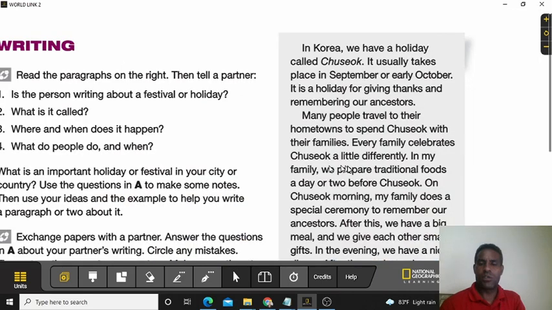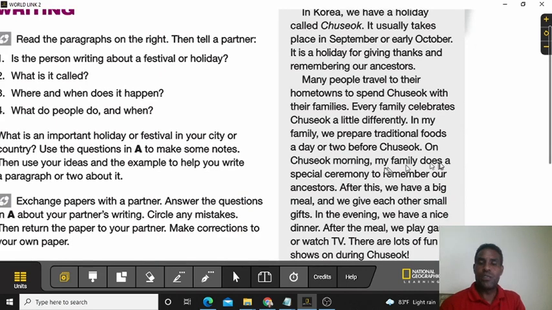In my family, we prepare traditional foods a day or two before Chuseok. On Chuseok morning, my family does a special ceremony to remember our ancestors. After this, we have a big meal and we give each other small gifts. In the evening, we have a nice dinner. After the meal, we play games or watch TV. There are lots of fun TV shows on during Chuseok.